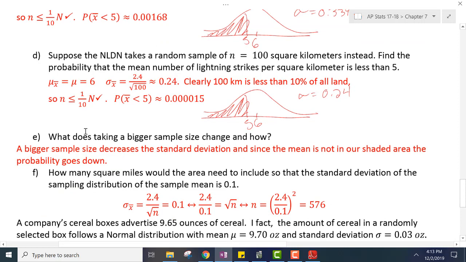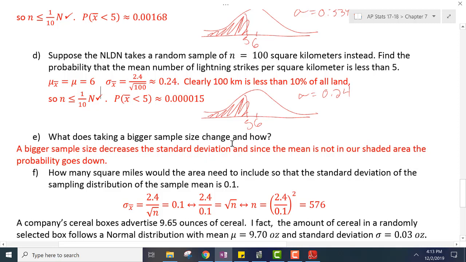So what does a bigger sample size change and how? A bigger sample size decreases standard deviation. Since the mean is not in our shaded area, the probability goes down. If we were looking at this part of it, the mean's in there, so that would be going up.